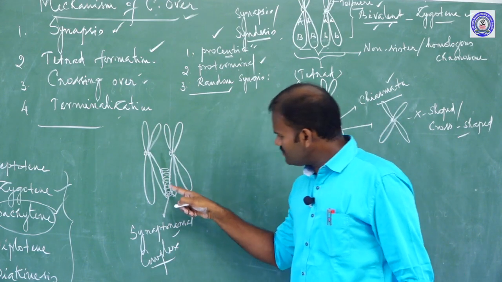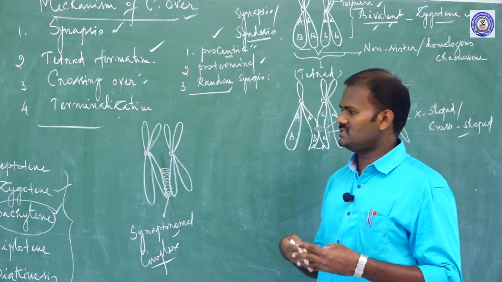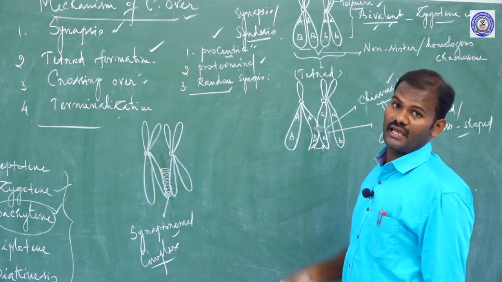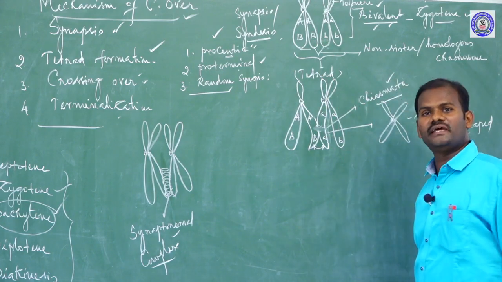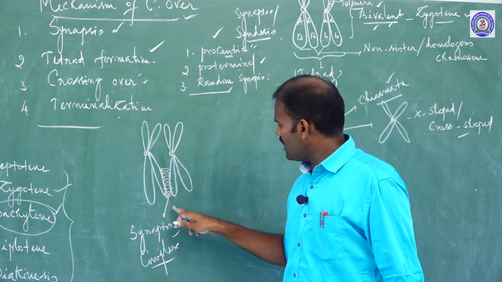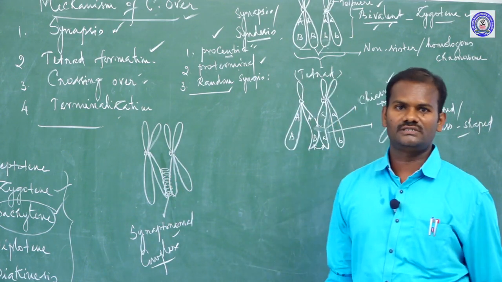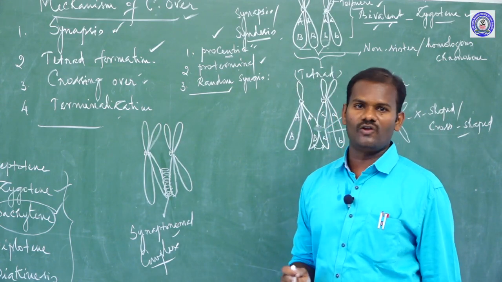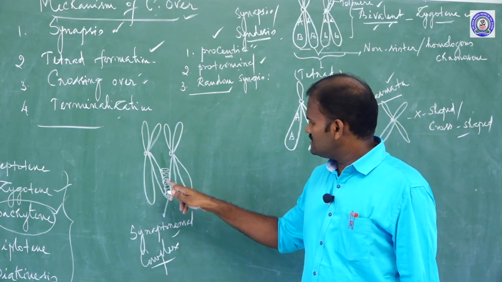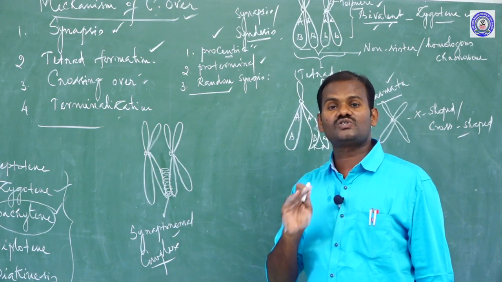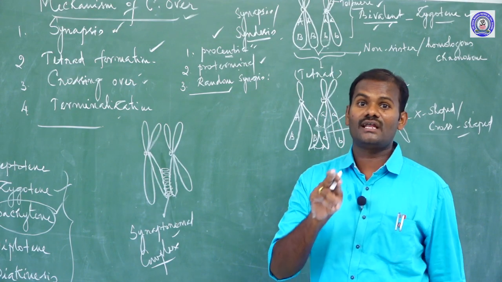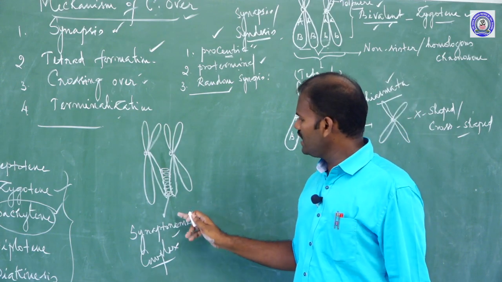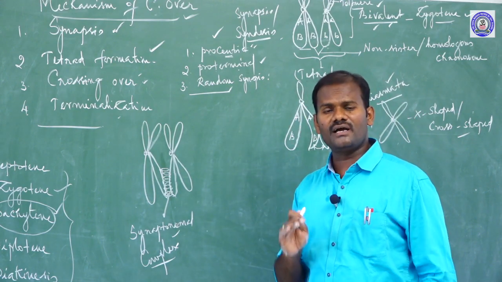Due to the presence of this synaptonemal complex, or thread-like structure, a contact is made between these two non-sister chromatids. As a result, crossing over takes place. If the synaptonemal complex fails to form, no crossing over takes place. It has been reported that in male Drosophila the synaptonemal complex filaments are not formed. As a result, crossing overs are absent. Hence in male Drosophila complete linkage takes place because crossing overs are absent.